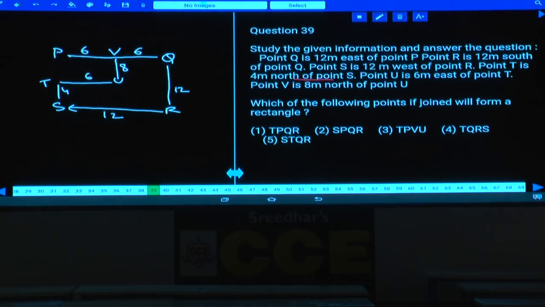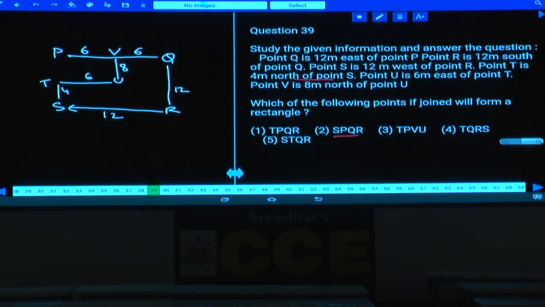Then question number 39. Which of the following if joined will form a rectangle? By combining which points can we form a rectangle? T, U, S, R... No, it cannot form a rectangle. Next one, S, P, Q, R. Now this is 12 and this is 12. It is a square rather than a rectangle, isn't it?